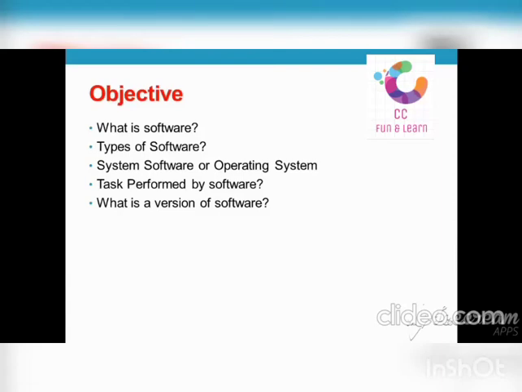Software. The objective of this lesson is that you will be able to understand software, the types of software, the difference between system software or operating system, tasks performed by software, and what the versions of a software are.